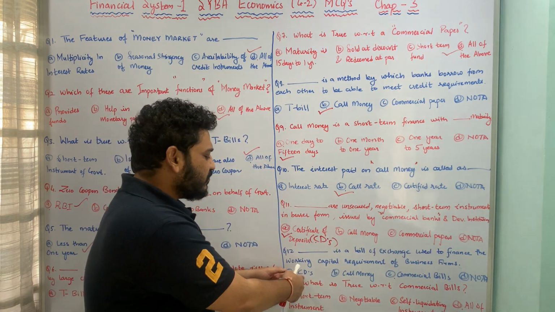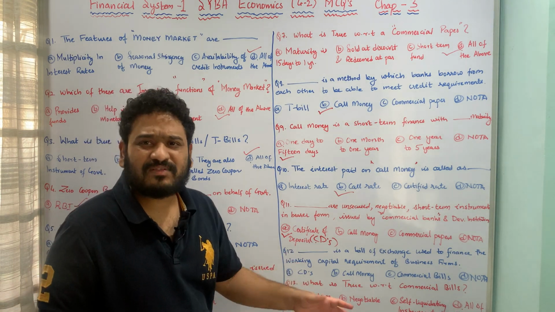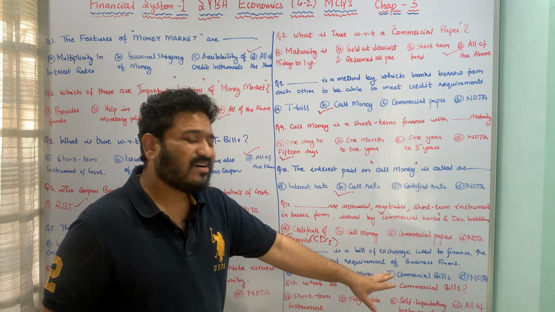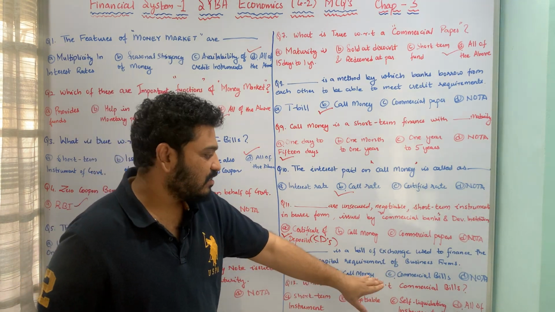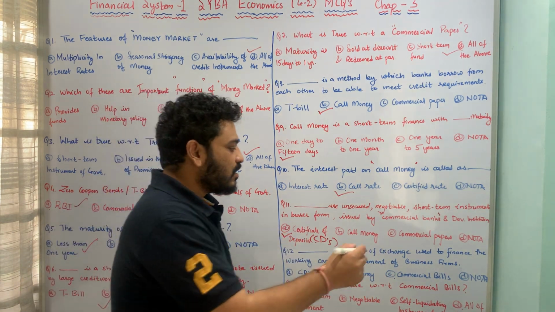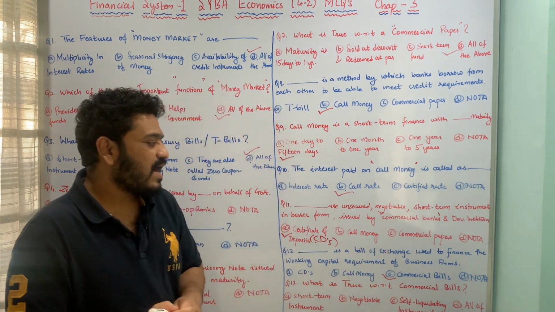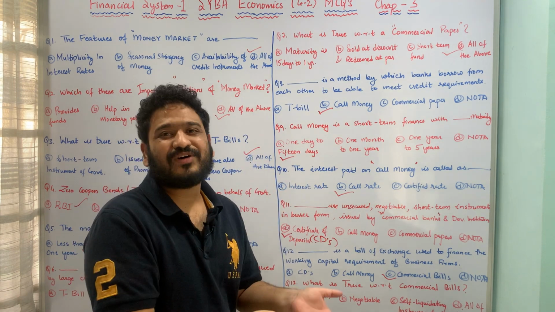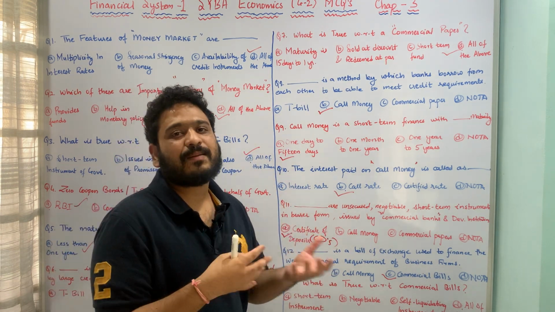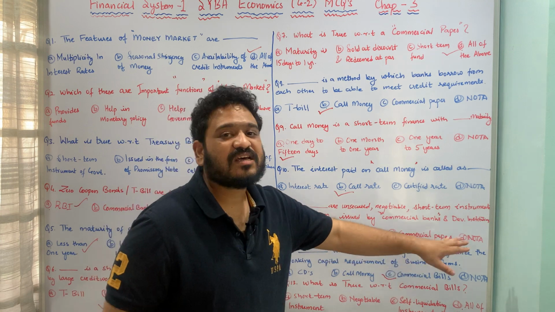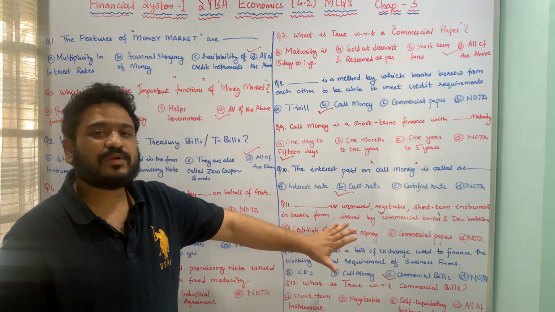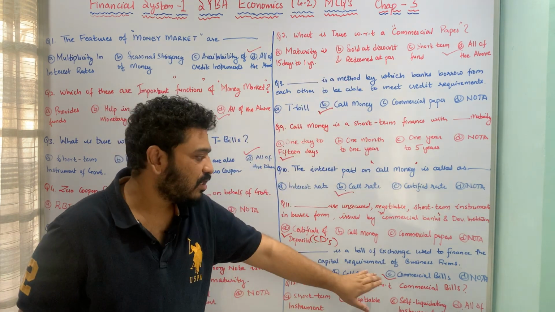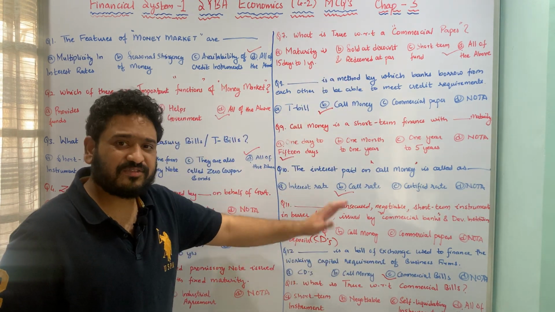Now we know certificates of deposits are issued by commercial banks or development institutions. We also know call money is happening between two banks. Here the correct or obvious answer is option C, which is commercial bills. Commercial bills are bills of exchange which are used to finance the working capital or day-to-day capital requirement of business firms. So please make sure that you read the questions carefully. There's a difference between commercial papers and commercial bills. I hope the difference is pretty much clear.